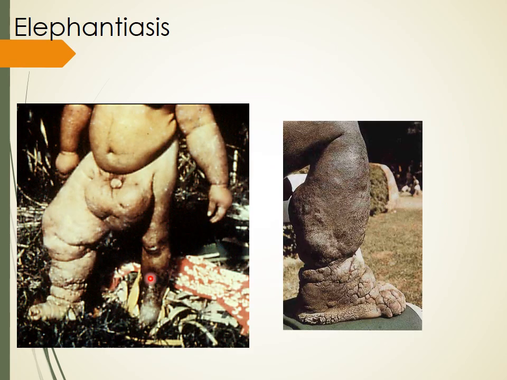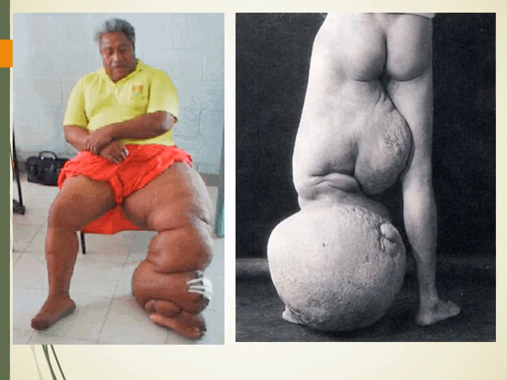If we see, you can see here the leg and even the scrotum, which really looks like the feet of the elephant. Again, this is involvement of the feet. This type of lesion would make the person almost handicapped because it leads to disability.